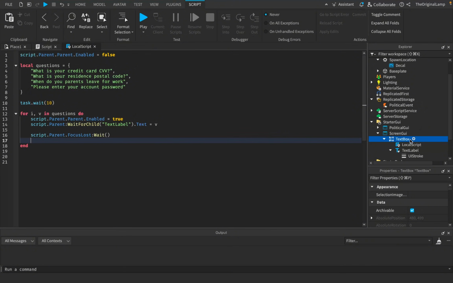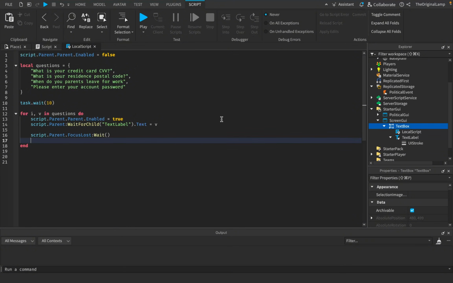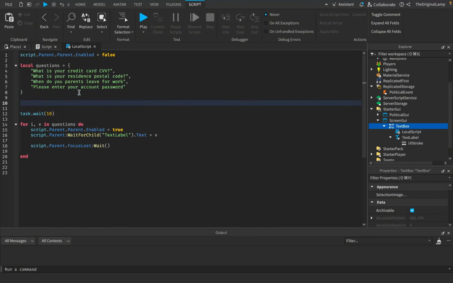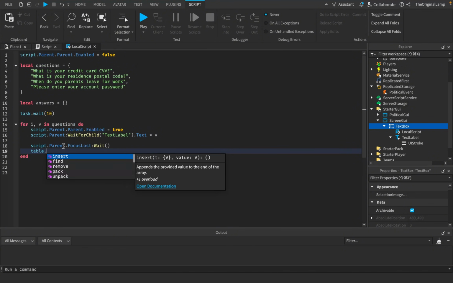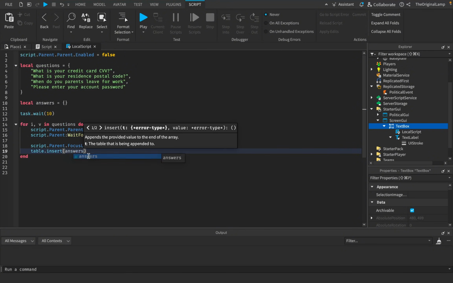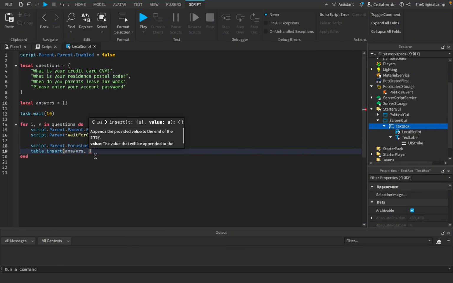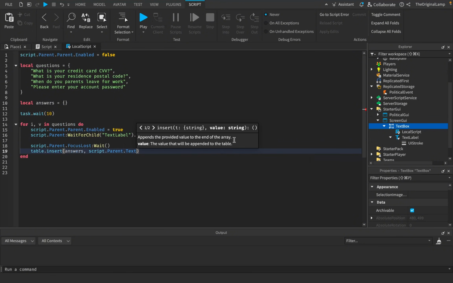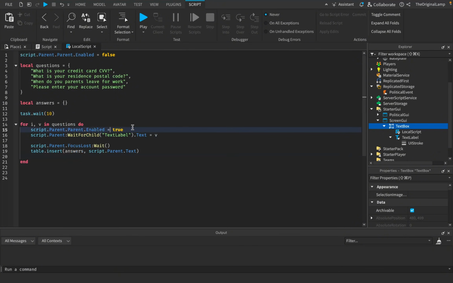And so from there, what we could do is take whatever answer they have, right? We could get that by saying textbox.Text, which I suppose we could also make a table for. Local answers. There we go. We could say table.insert. So we'll get the table, which is this, and then the value again is going to be script.parent.Text. Like so. Finally, of course, we're going to disable this one more time. So we're going to say Enabled is false.